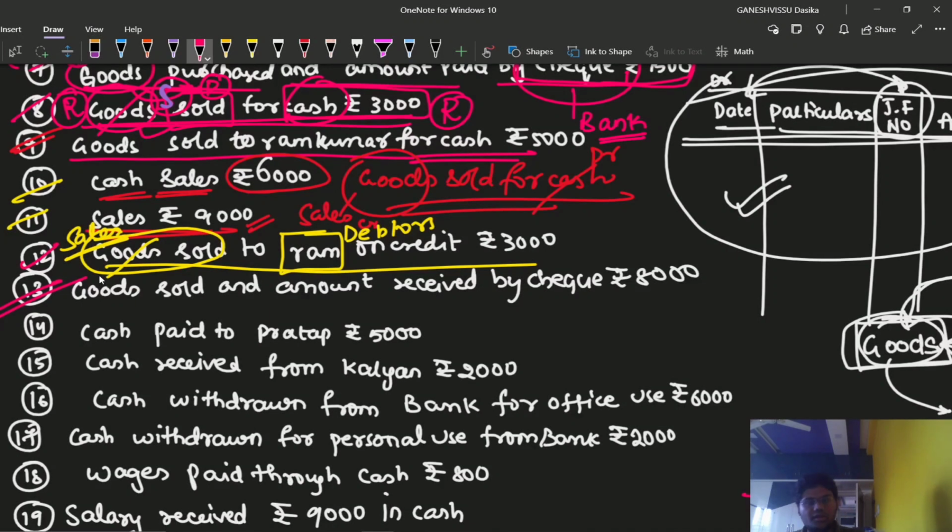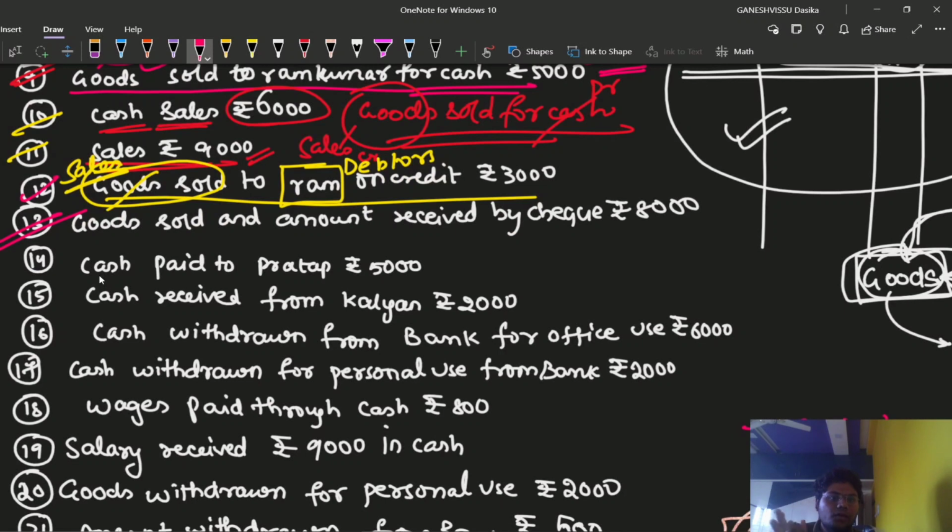So try to do this entry now. Goods sold and amount received by cheque, rupees 8000.